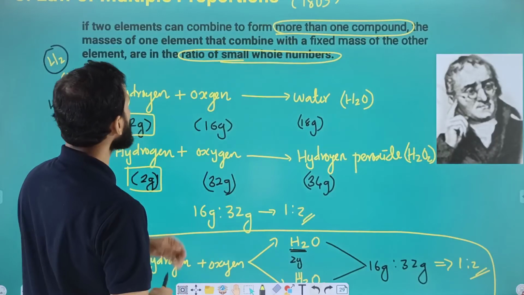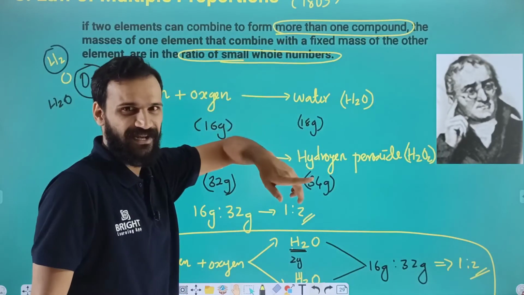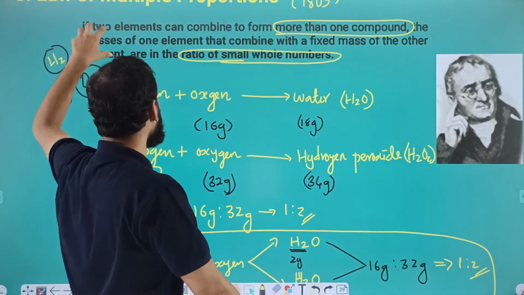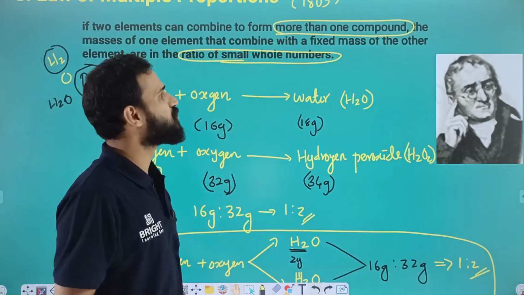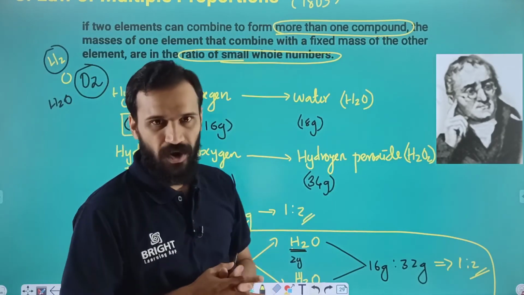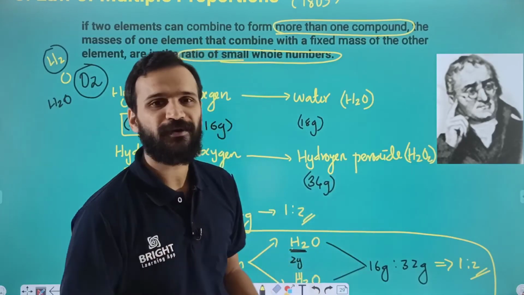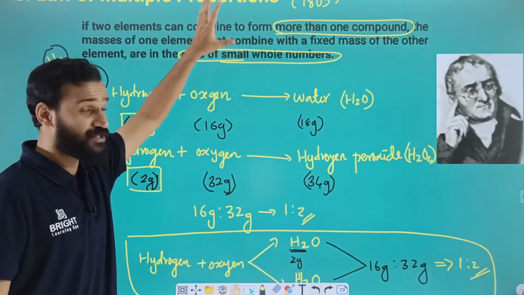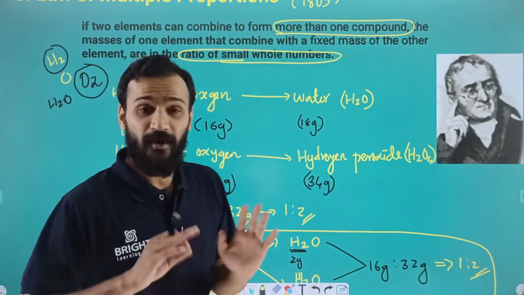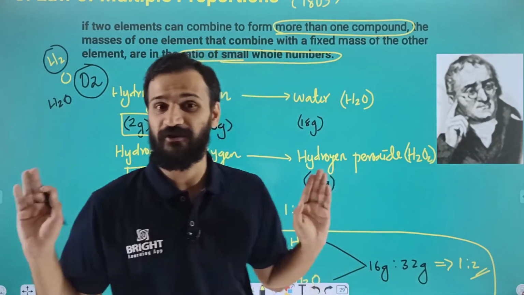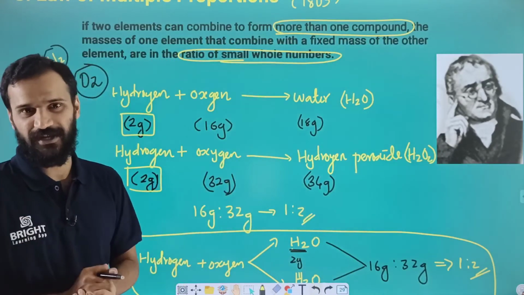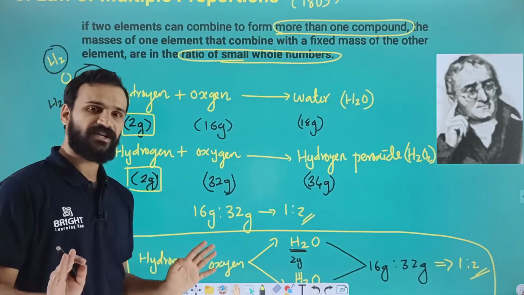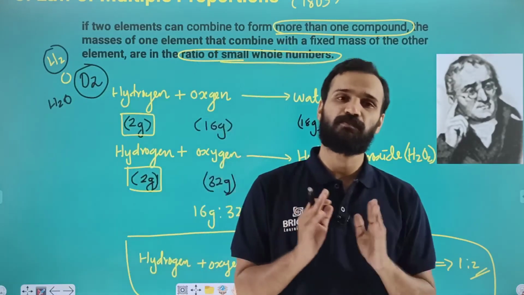The mass of one element which combines with a fixed mass of another element are in the ratio of small whole numbers, or simple whole number ratios. This is called the law of multiple proportions. Dear students, this is a most important and repeated question from the laws of chemical combination. The illustration is very important. By using any example, you must be able to explain that.